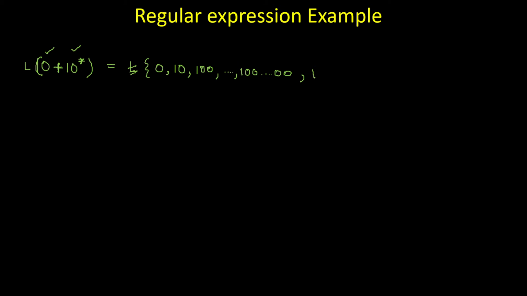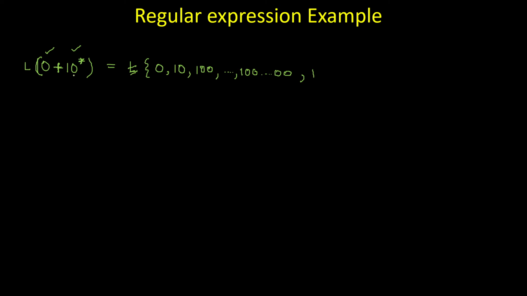This is also possible because after 0 I have a star, and in the first class of the theory I have shown you that star means any combination including lambda, I mean including null. So that means there is a possibility that after 1 there will be no 0.